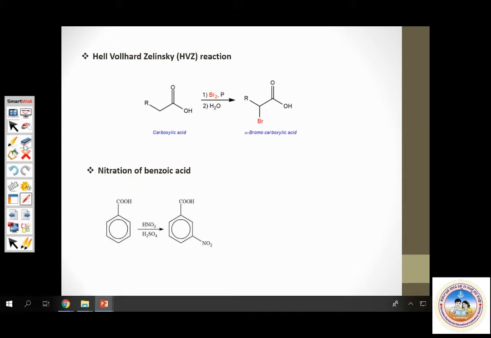After having seen all the reactions, after having completed the synopsis for carboxylic acids, let us now proceed with multiple choice questions on carboxylic acids. Hope all of you can recollect these reactions from our last class. HVZ reaction, a reaction which is shown by carboxylic acids with alpha hydrogen, and then you have electrophilic substitution reactions of aromatic carboxylic acids where substitution takes place at the meta position. So the synopsis part is complete. Now let us take up questions one by one.